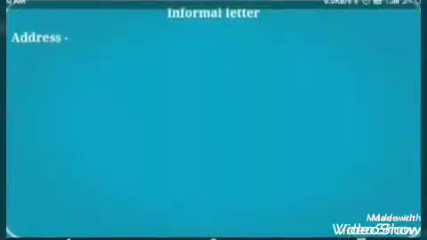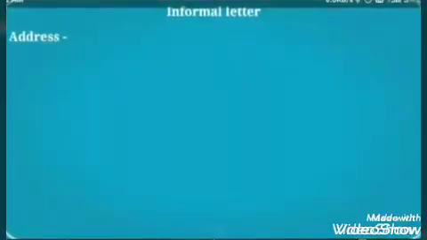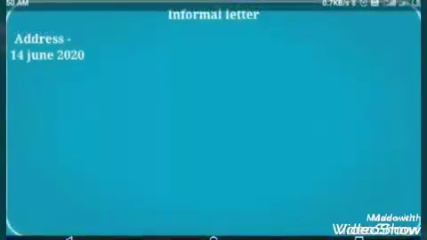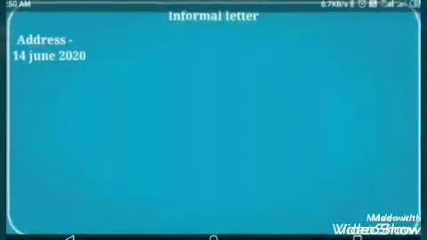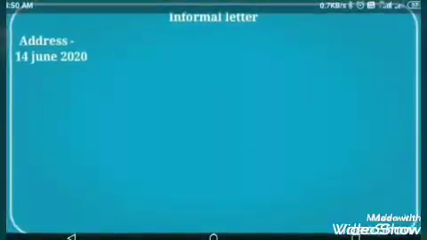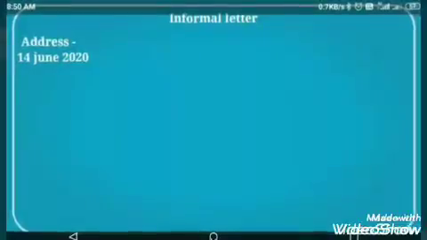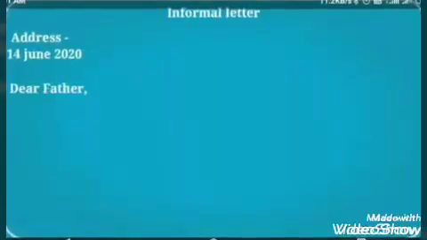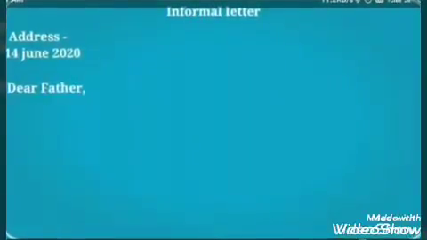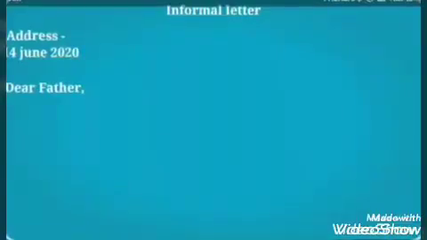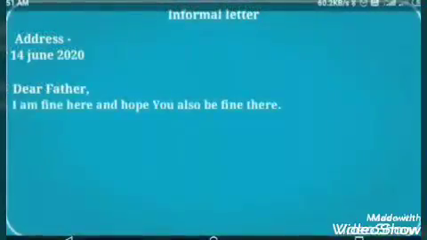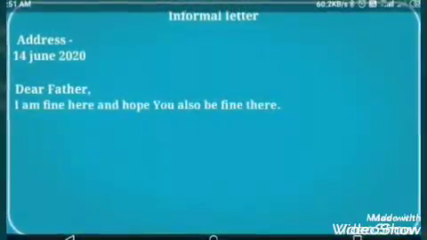Here now we are going to see the informal letter. In an informal letter also we have to begin with the address in the left corner at the top. At the end of the address there will be the date, like 14th June 2020. Then we have to write, by leaving one line, dear, whoever we are going to write a letter to, like dear father, dear mother, dear grandfather, comma.